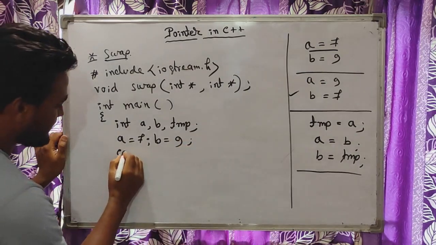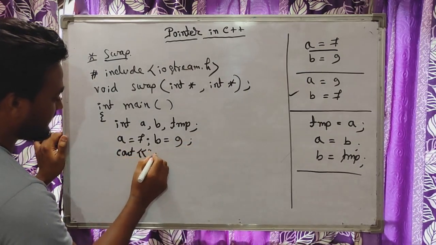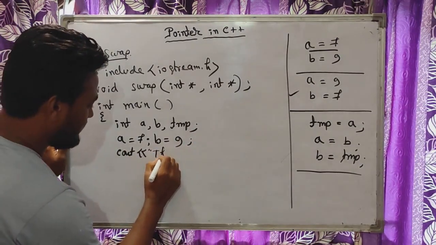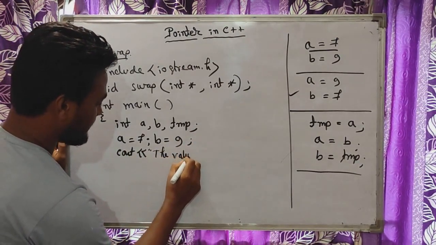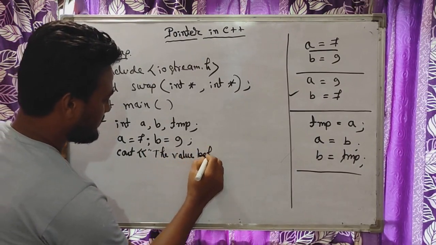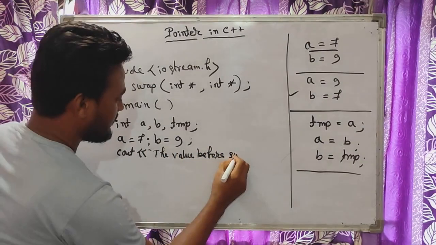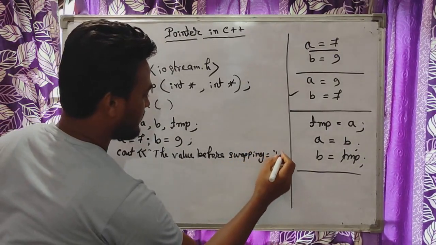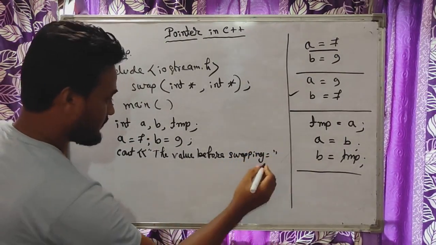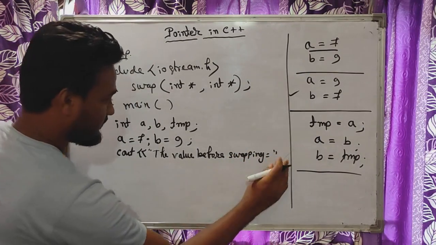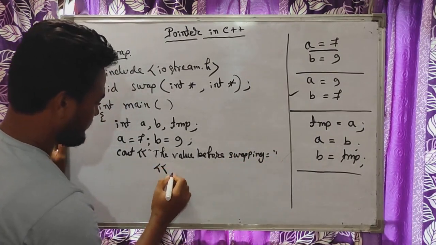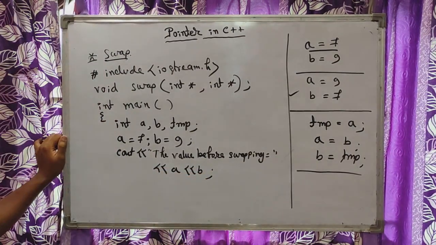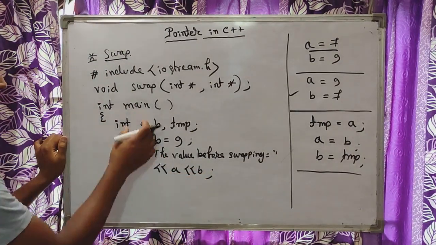Okay, now cout, let's display this value. The value before swapping equal to a, b. Okay, next what we'll do, we will call this function.